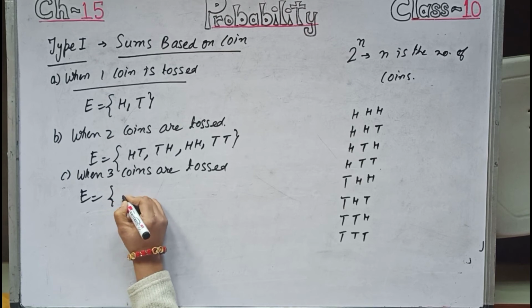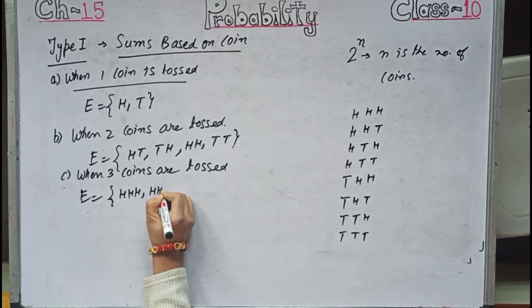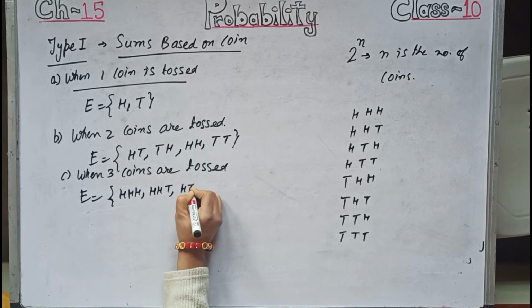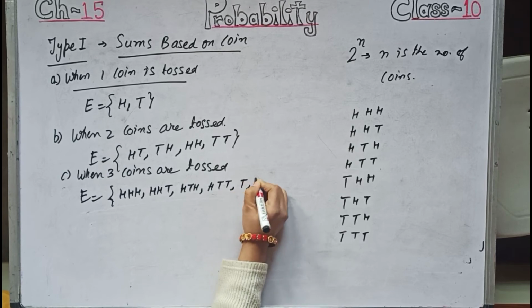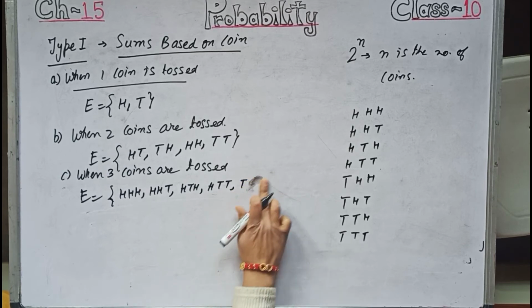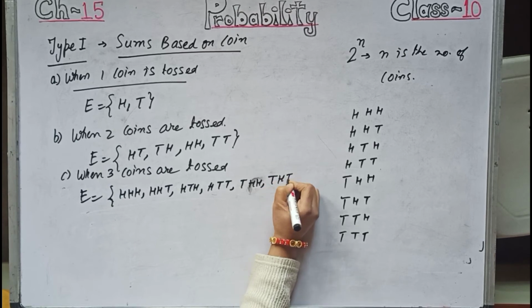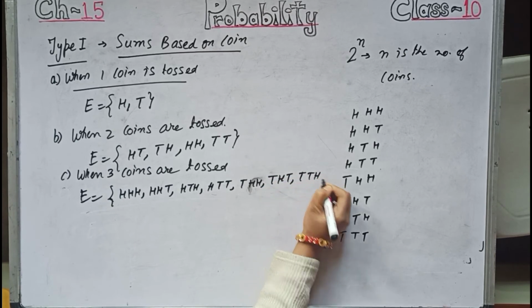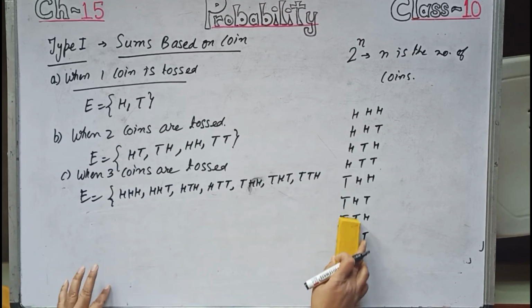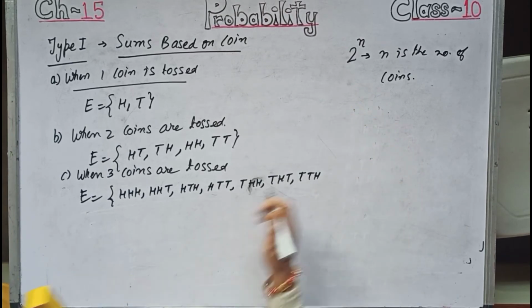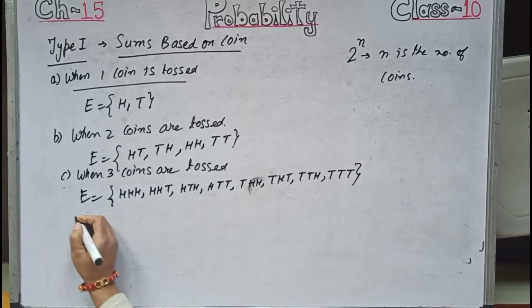So we will be writing E equals H, H, H, H, H, T, H, T, H, H, T, T, T, H, H, T, H, T, T, T, H and triple T. I think easily we have got it.